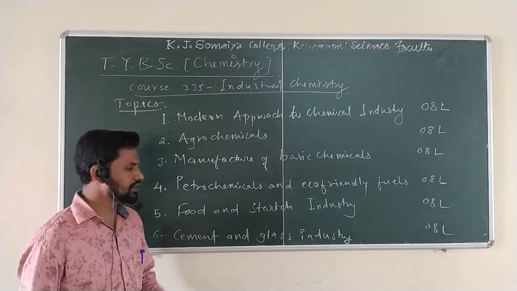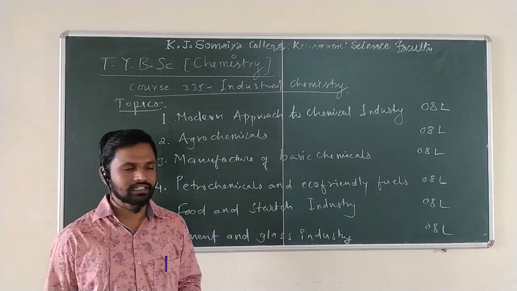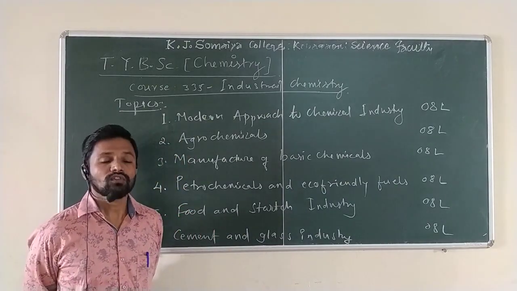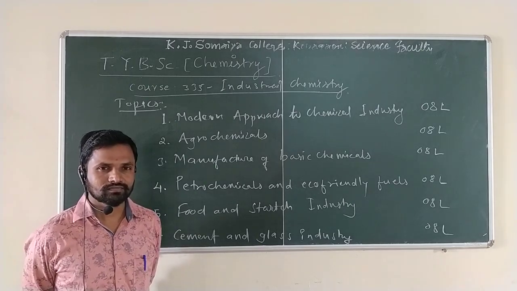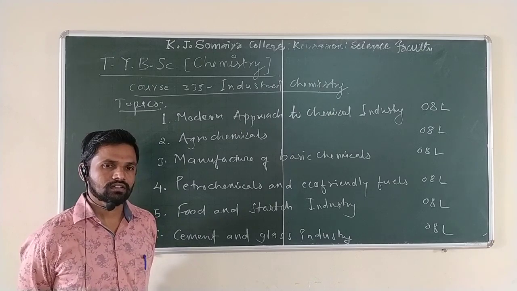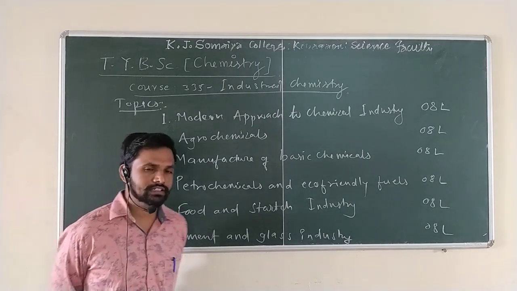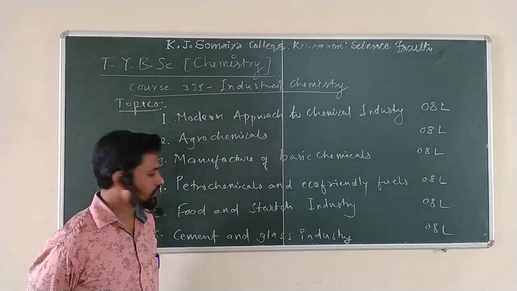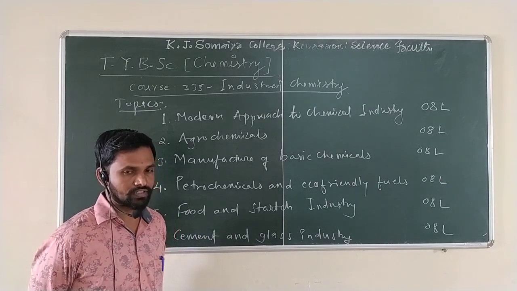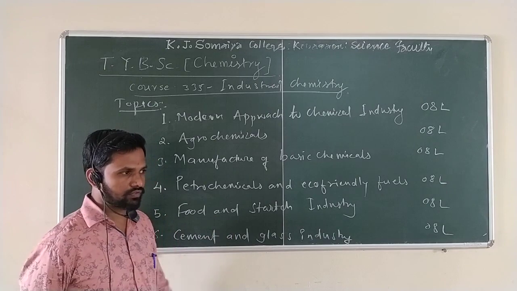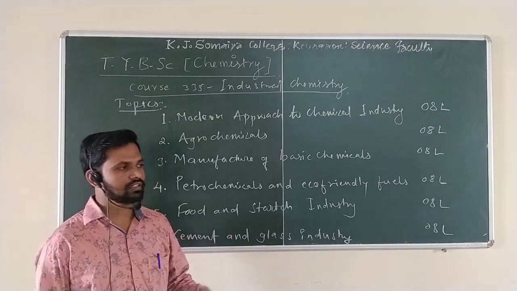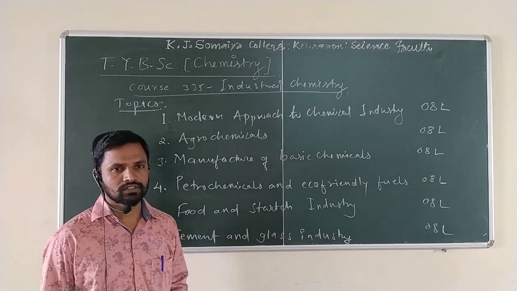And the next one, the fifth one, is food and starch industry. Nowadays, this becomes more important. In the food industry, most food materials are preserved. How can a food material be preserved for a long duration?